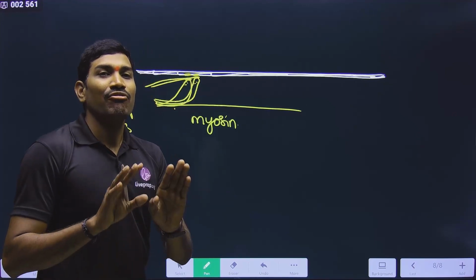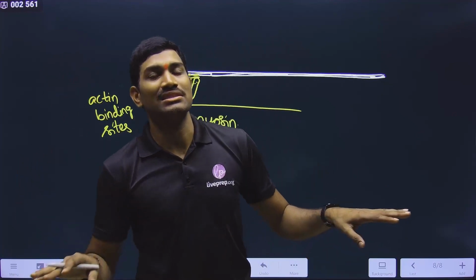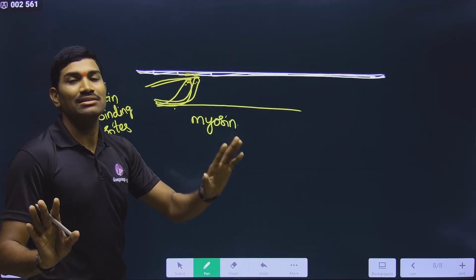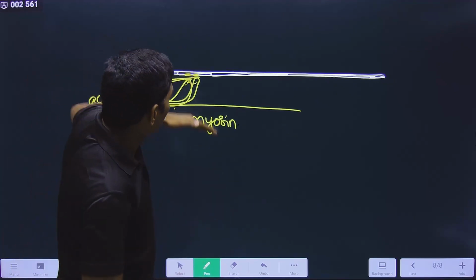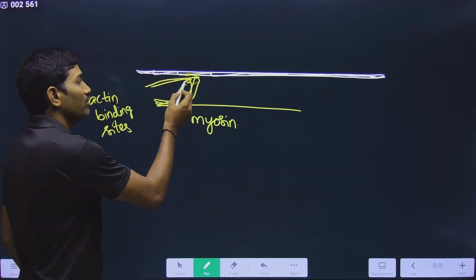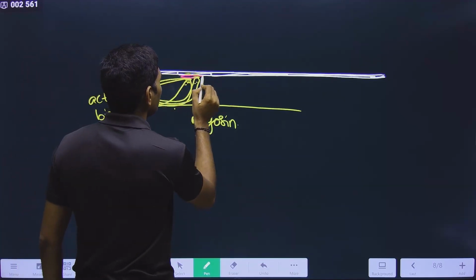That means when there is no information for muscle contraction, in the relaxed state, myosin should not attach to actin. Myosin should not attach to actin means someone should come in between.